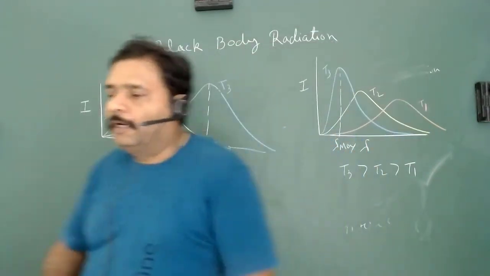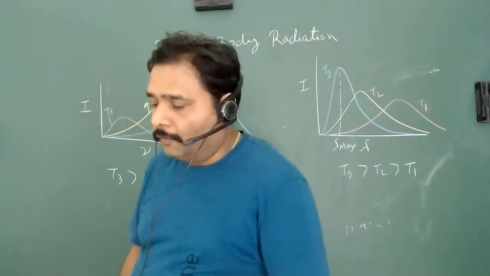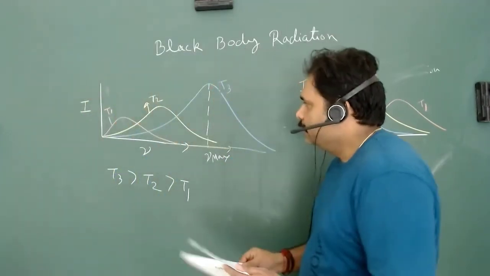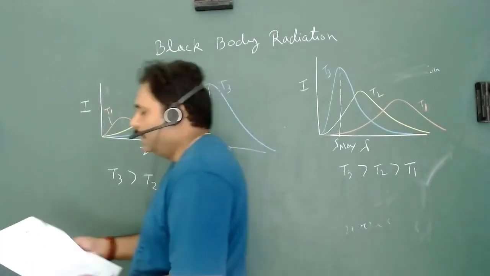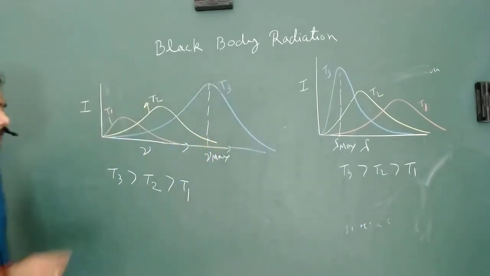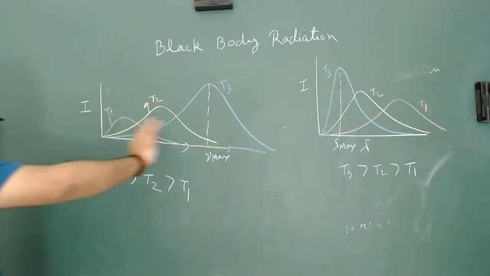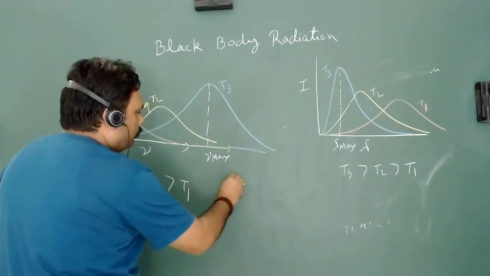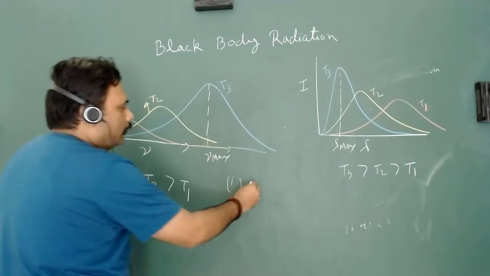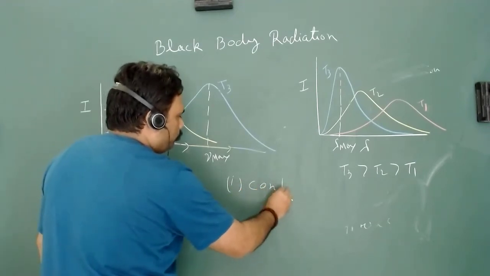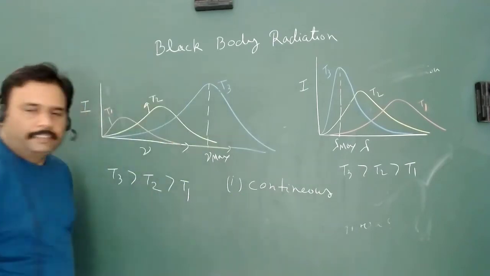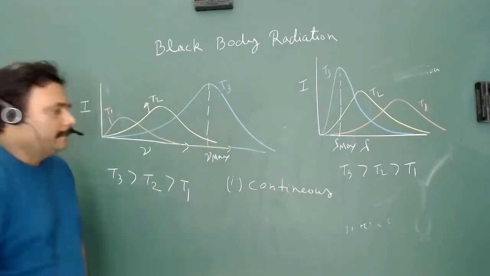So what is this observation? Let's go for the first. The observation is very interesting. This is for the black body. The first observation is that the spectrum is continuous.